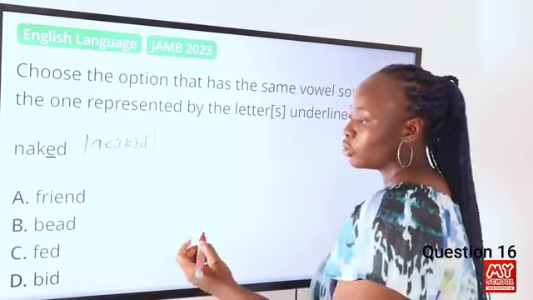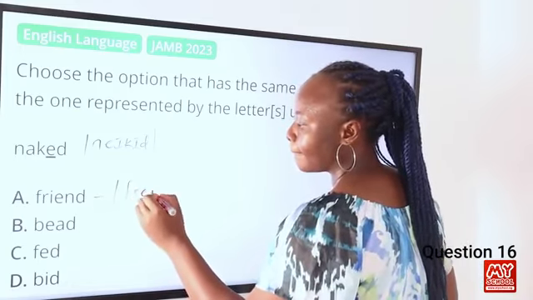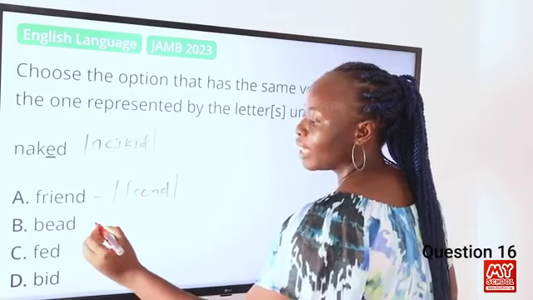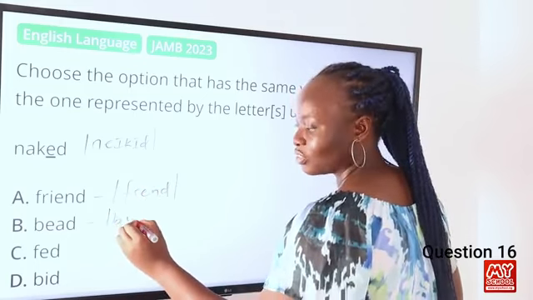Then the first option is friend, which can be transcribed as this. Then we have the word bead, which is transcribed as this. We have the word fed, which is transcribed as this. And lastly, we have the word bead, which is transcribed as this.